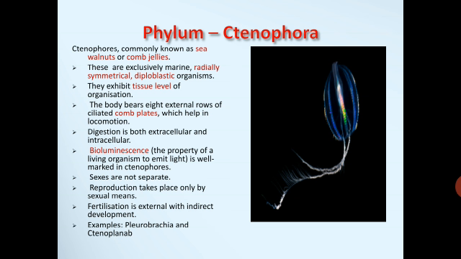Sexes are not separate. Reproduction takes place only by sexual means. Fertilization is external with indirect development. Examples: Pleurobrachia and Ctenoplana. So these are the examples of phylum Ctenophora. So that was about the phylum Ctenophora. Please remember the important characters: they are marine, radially symmetrical, diploblastic, and exhibit tissue level of organization.